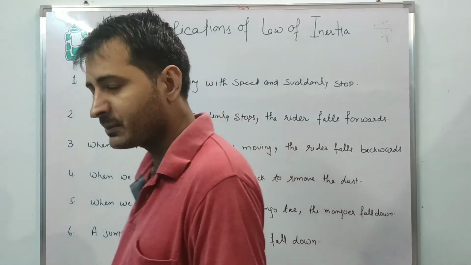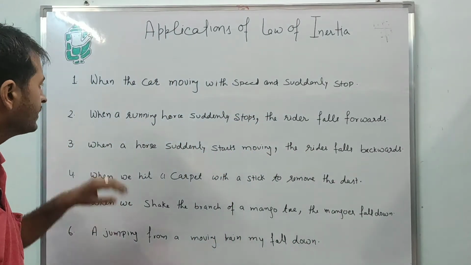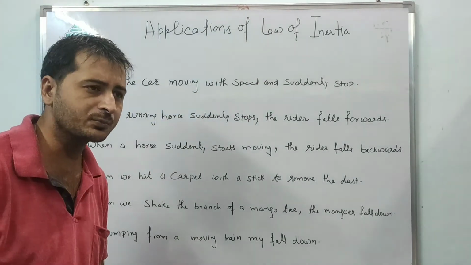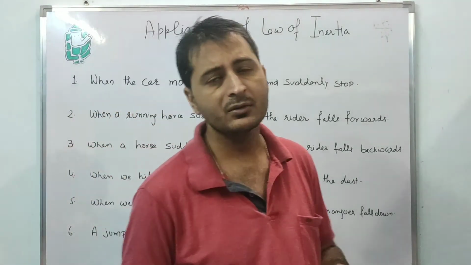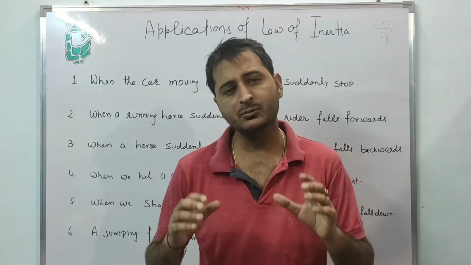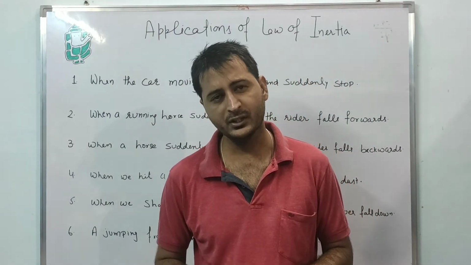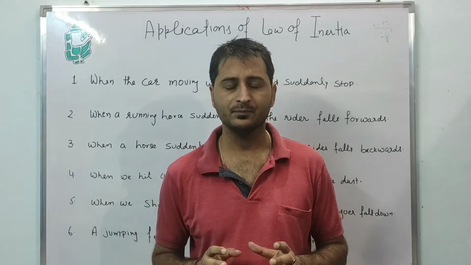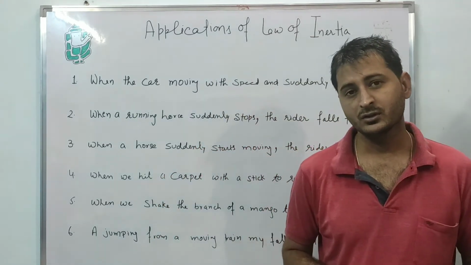Come to the first application: when a car is moving with a speed and suddenly stops. What does it mean? When a car is moving with one particular speed and suddenly stops, what happens at that time?